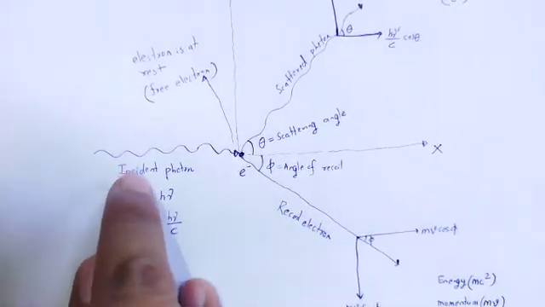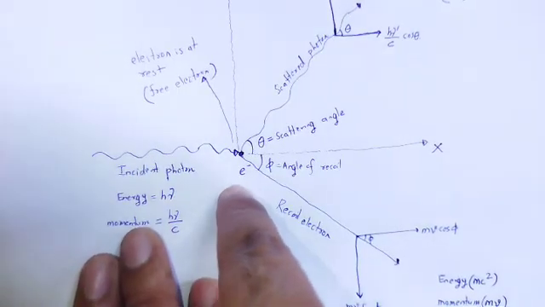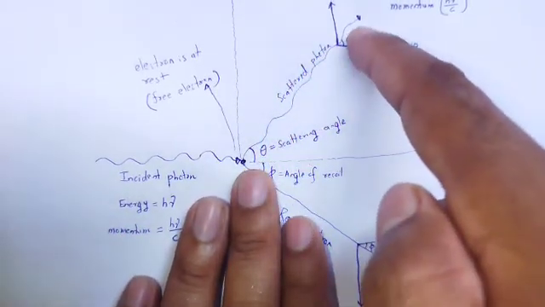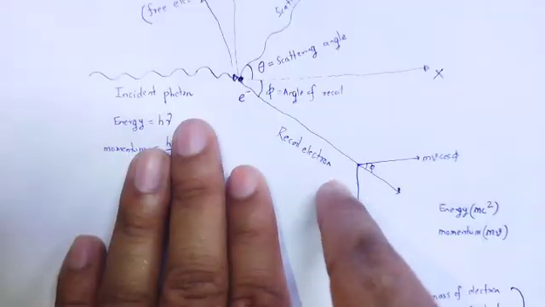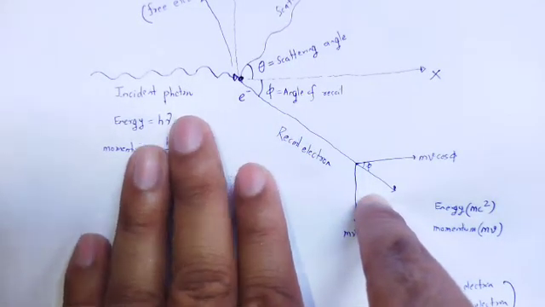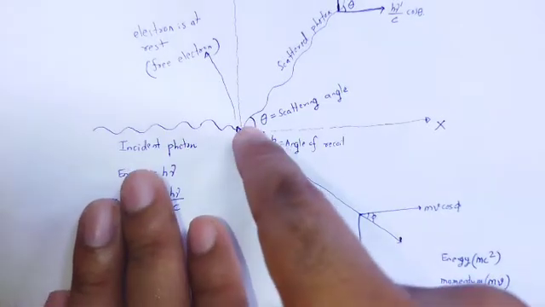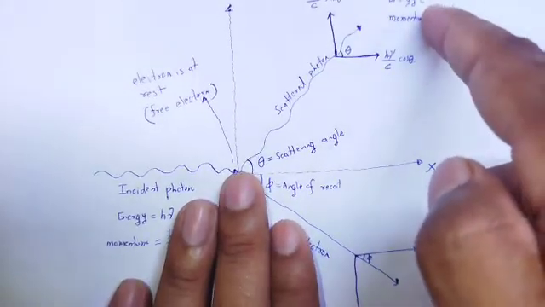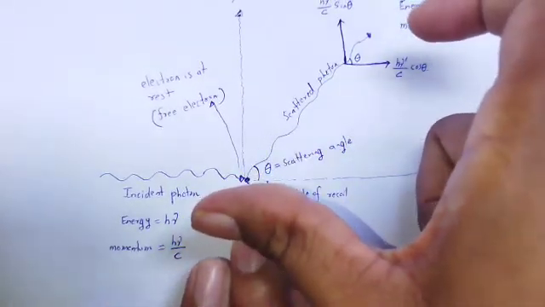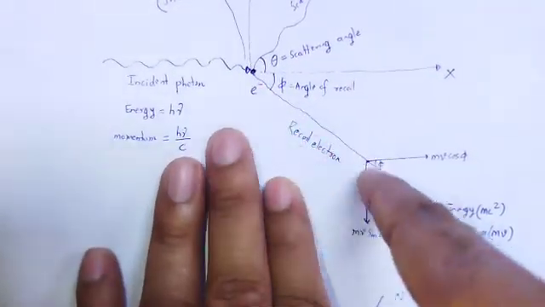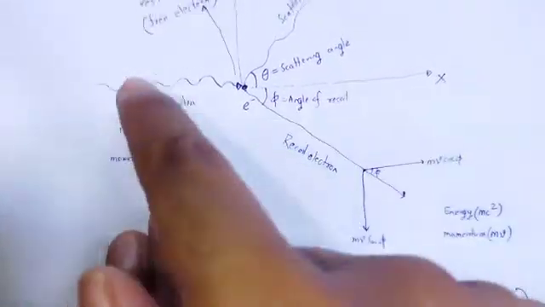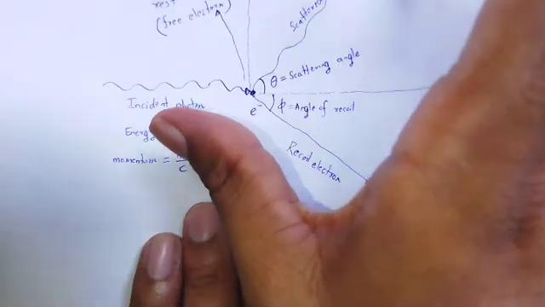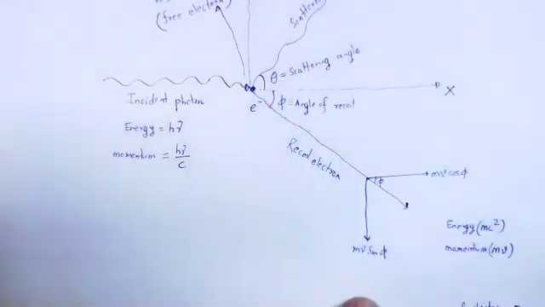The energy of the incident photon is now used for what purposes? For the energy of the scattered photon and the energy of the recoil electron. So the incident photon energy is shared as the energy of the scattered photon plus the recoil electron. So what will be the change in energy? It's nothing but the kinetic energy possessed by the recoil electron.